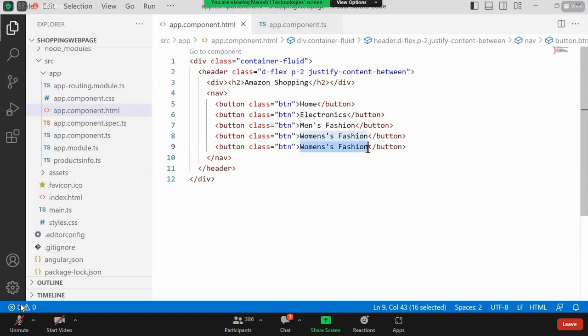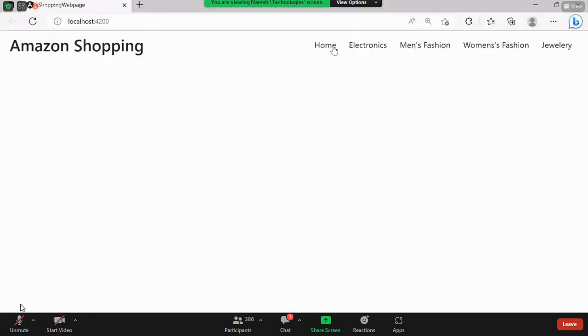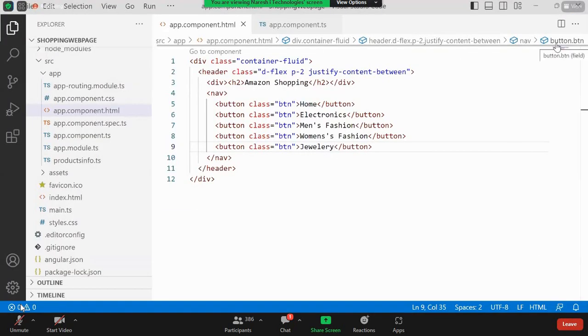And maybe I can say this is going to be jewelry. Okay, these are the buttons that I am having: Home, electronics, men's fashion, women's fashion, followed by jewelry.